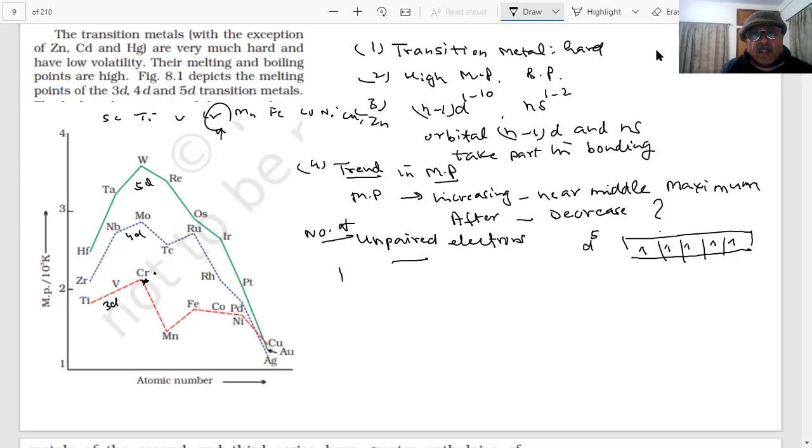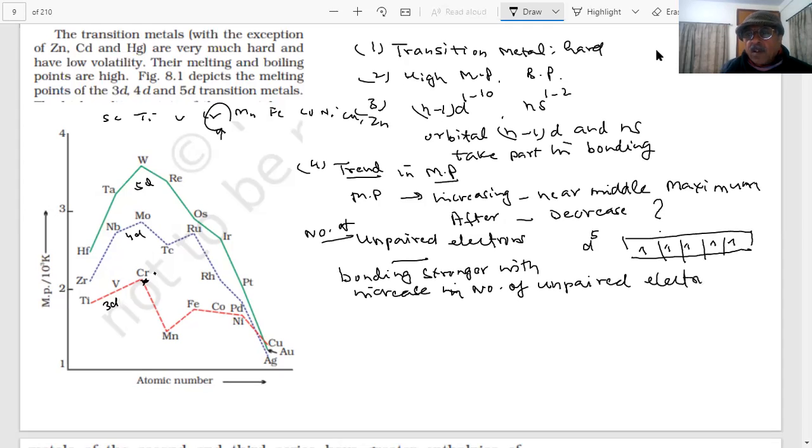We can say that the bonding becomes stronger with increase in number of unpaired electrons. More the unpaired electrons, higher is the melting point. Is it clear?